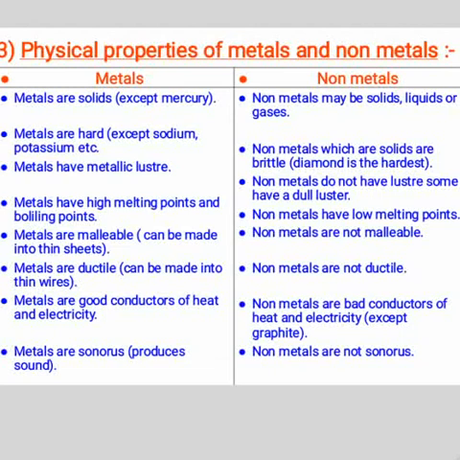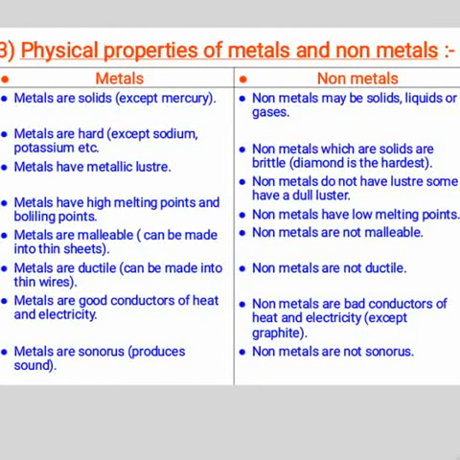5. Metals are malleable, they can be made into thin sheets. 6. Metals are ductile, they can be made into thin wires. 7. Metals are good conductors of heat and electricity due to the presence of free and mobile electrons. And metals are sonorous, they produce sound.